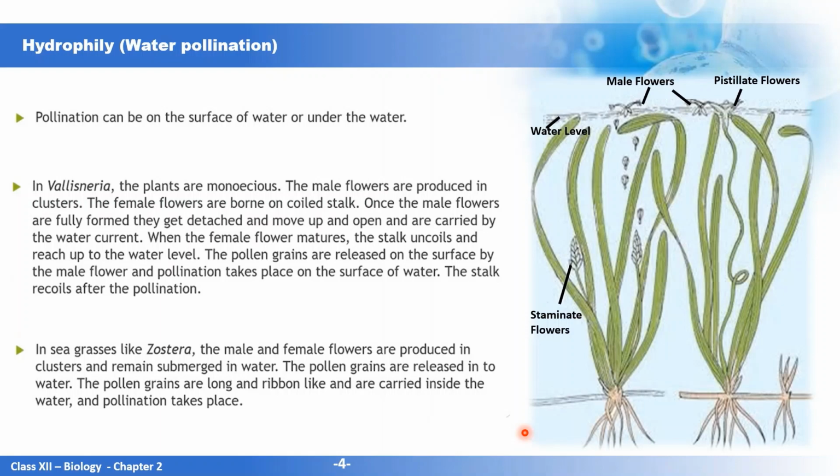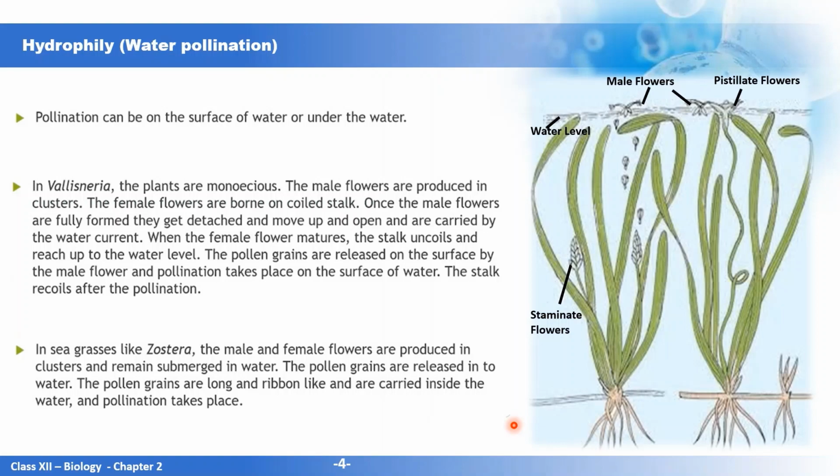Now, you will see even in bryophytes and pteridophytes, male gametes are released and pollination takes place only through water. But we can say that it's not true that in all aquatic plants water pollination is required. For example, in water lily, pollination does not take place through water, but it takes place through wind or through insects.